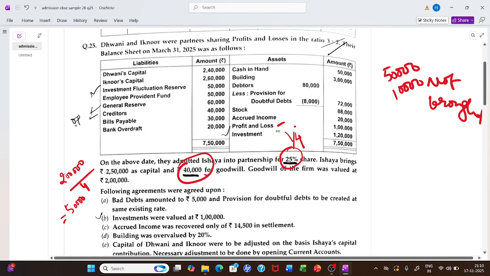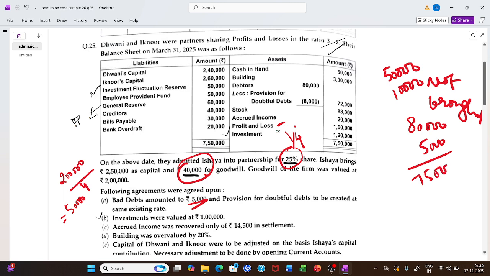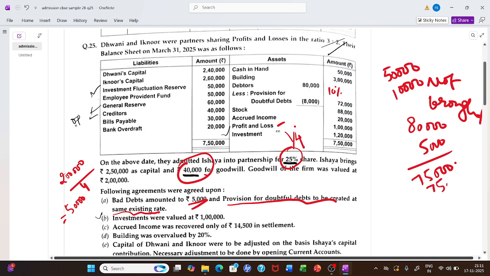Then let's move on. Next thing is bad debt amounting to 5,000. What are my debtors? 80,000. Bad debt is 5,000. So what are my debtors left? 75,000. Provision for doubtful debt is to be created at the same existing rate. What is the rate right now? What is 8,000 of 80,000? 10%. So on 75,000, which is my net debtors, provision will become 10%, 7,500.